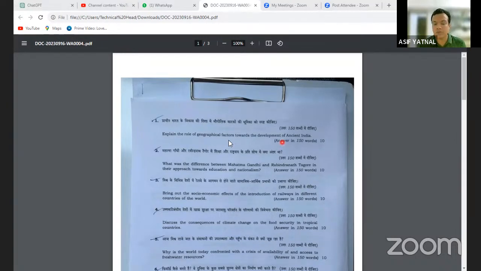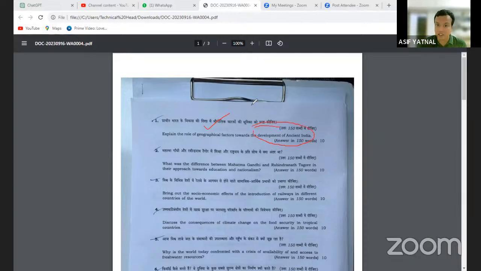Question क्या है? Explain the role of geographical factors. अब geographical factors में क्या आएगा? You can make a structure. Geography में क्या study करते हैं? Rivers, mountains, plains, soil, forest. These are the geographical factors. So what is the role of rivers? अगर आप आंसर लिखना चाहते हो, role of mountains, role of the plain area, the role of soil, the role of forest, the role of other regions, ऐसे आप 5 फैक्टर्स ले सकते हो, and how those 5 factors are helping in the development of ancient India.